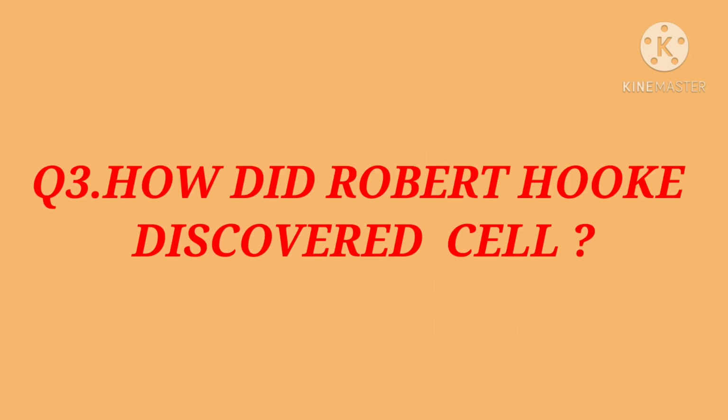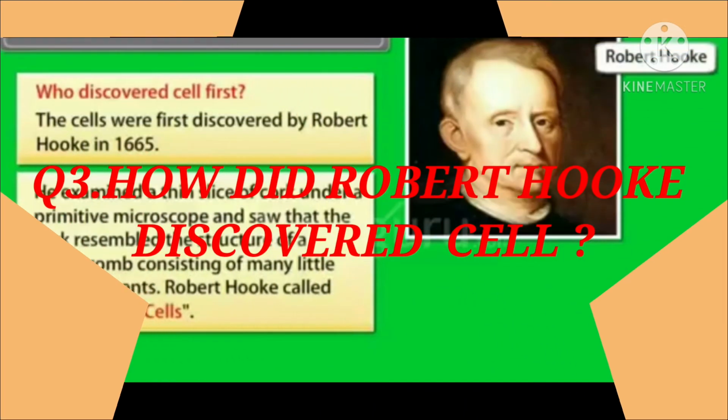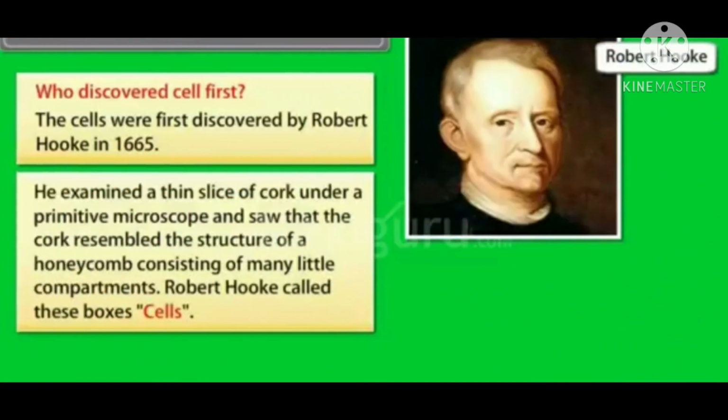Question number 3: how did Robert Hooke discover cells? First of all, as we know, the dead cell was discovered by Robert Hooke. So how did he discover it? Cells were first discovered by Robert Hooke in the year 1665, but that was a dead cell.